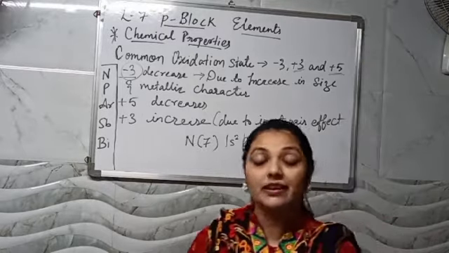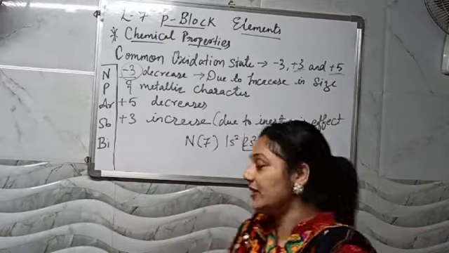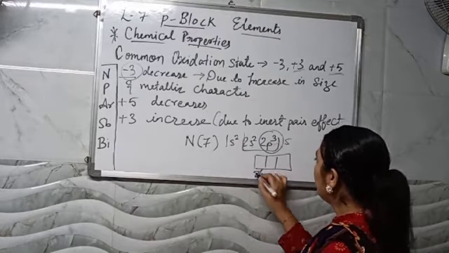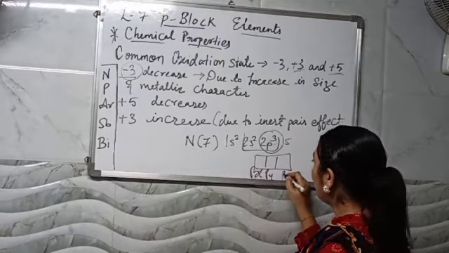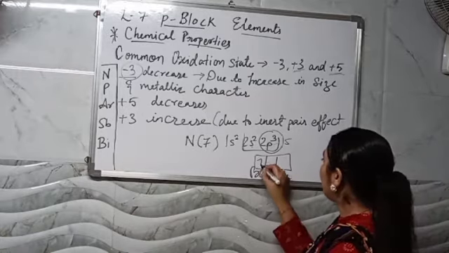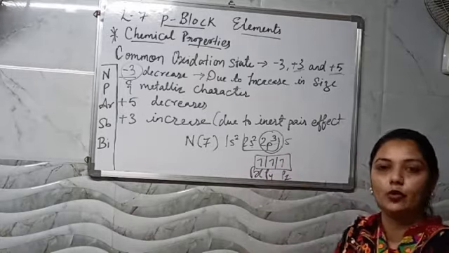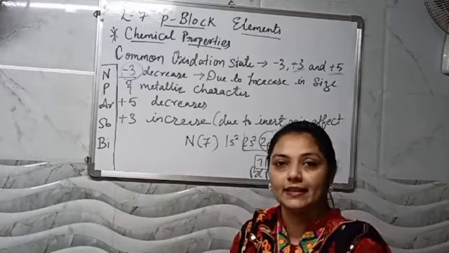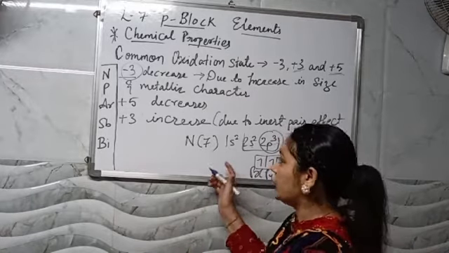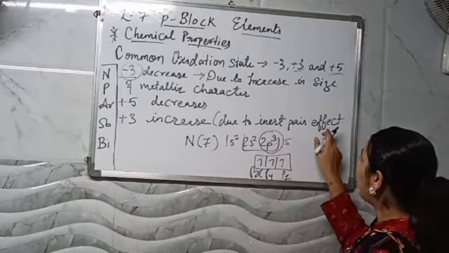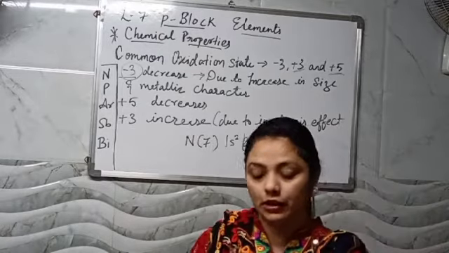We are losing 3 electrons from the P, which is half filled. You know, we go for having Px, Py and Pz. So when we say Px, Py and Pz, we are having one electron in each. So we are losing these electrons and we are gaining the positive charge. So we say that +3 increases due to the inert pair effect. What is the meaning of inert pair effect?